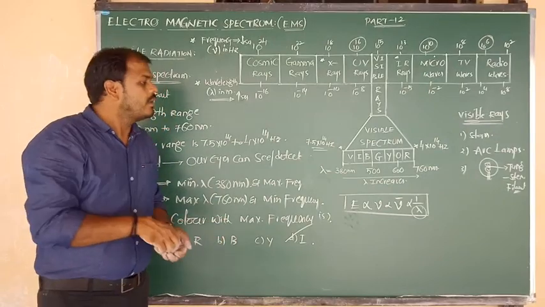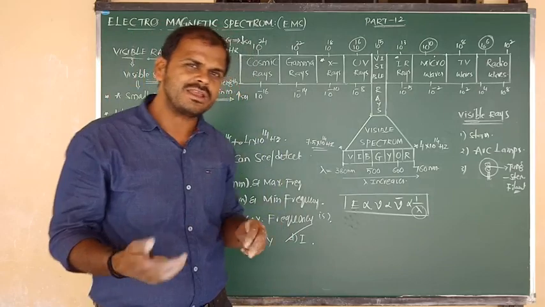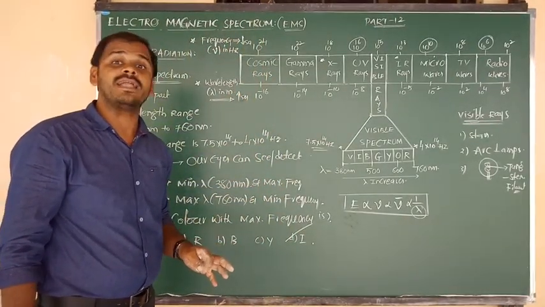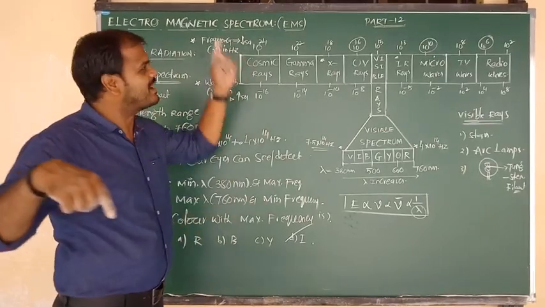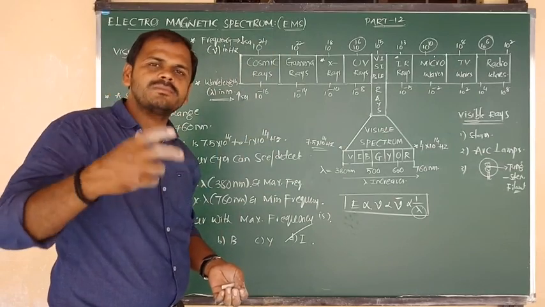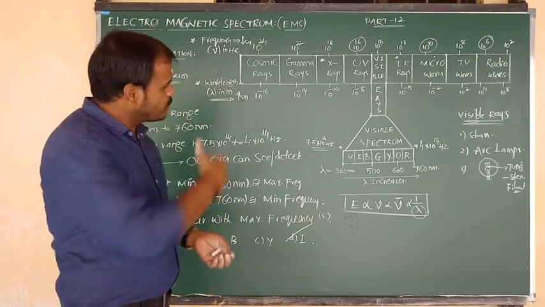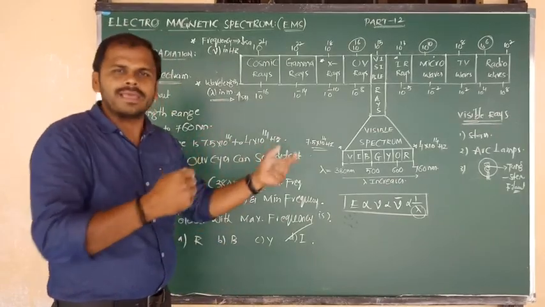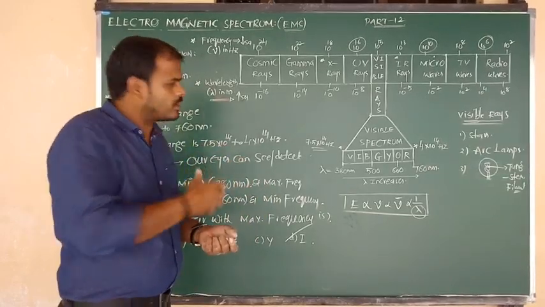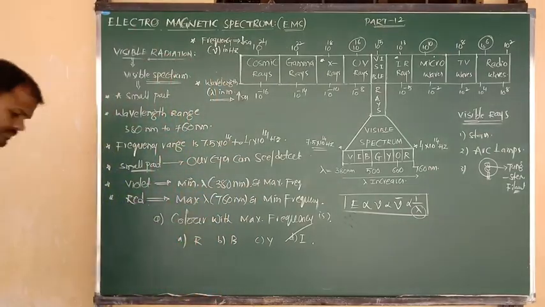Okay, good. Now on the basis of yesterday's topic, electromagnetic radiation, and today's topic, electromagnetic spectrum, I have written some problems in the notes, beta. You can copy and paste them, but now I am going to explain 2 to 3 examples of how to solve, how to make the calculation, and which formula to use.